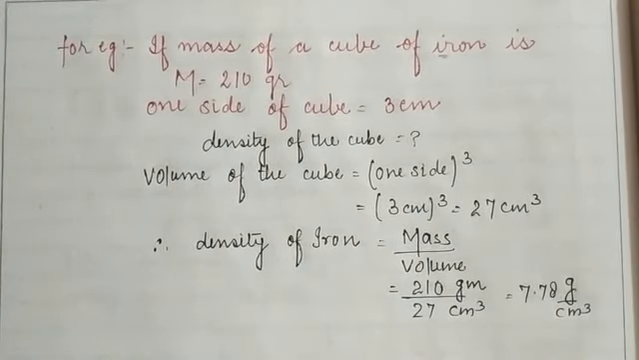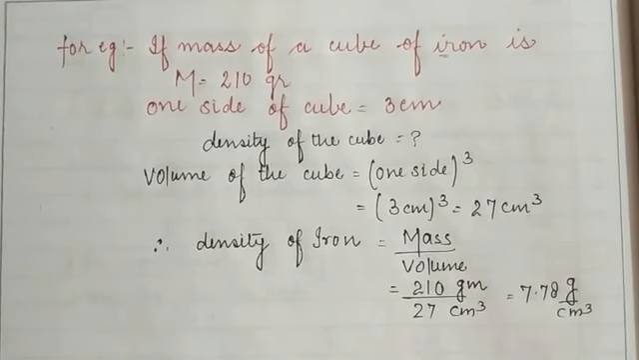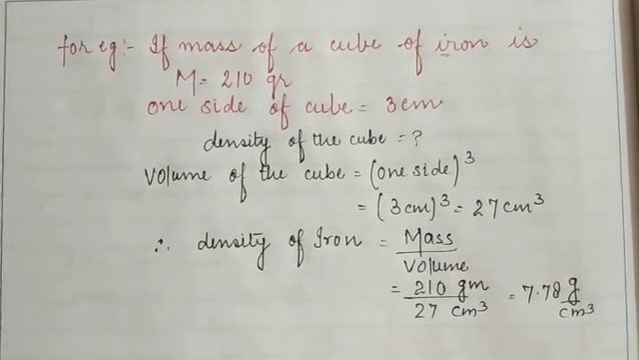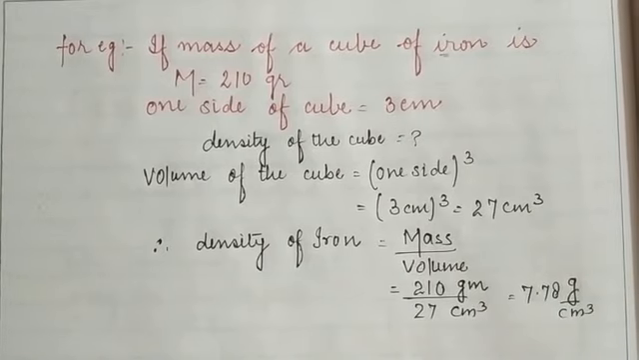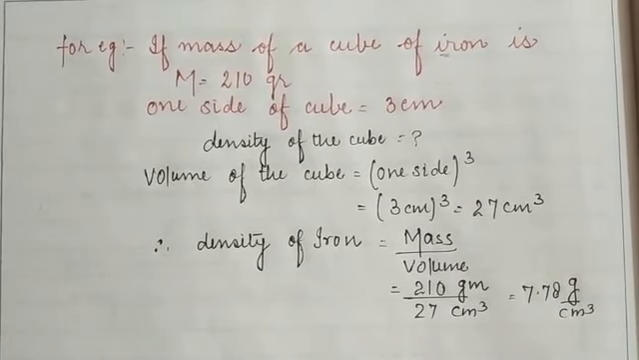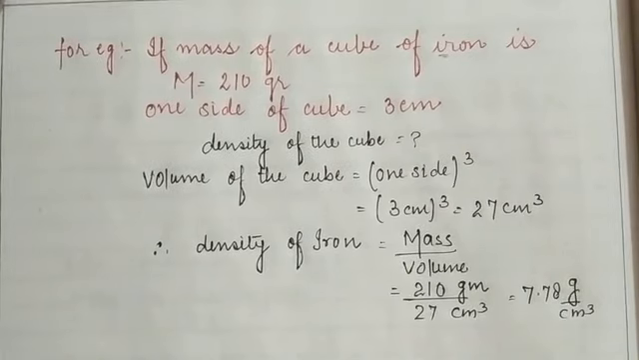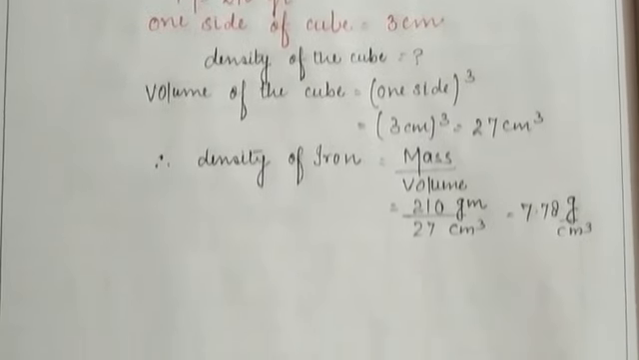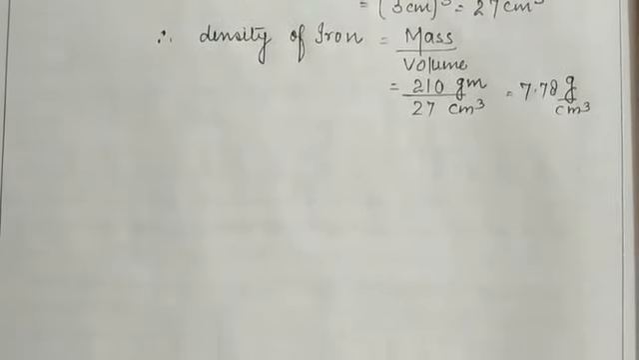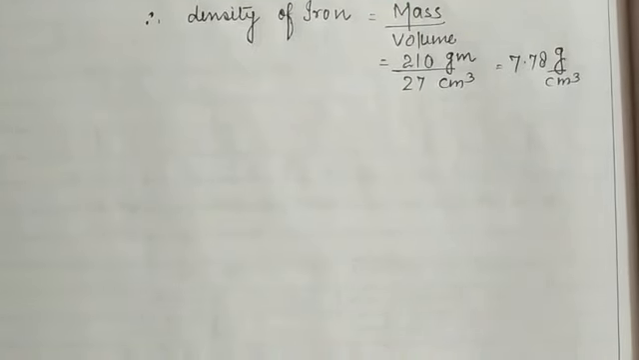So children, now we are going to discuss the next topic, that is the vessels for measuring volume. In order to calculate the volume of the given regular or irregular shapes, we require some instruments. Those instruments may be of different types. So now we are going to discuss the vessels for the measurement of the volume.